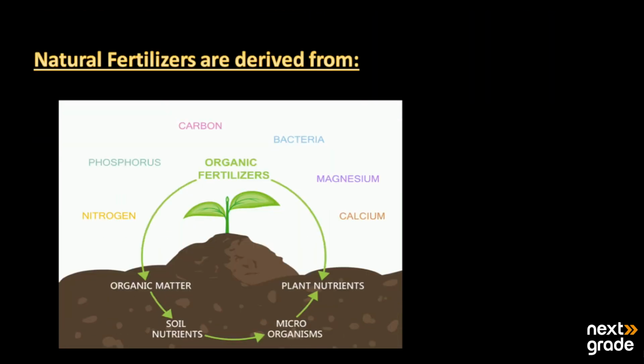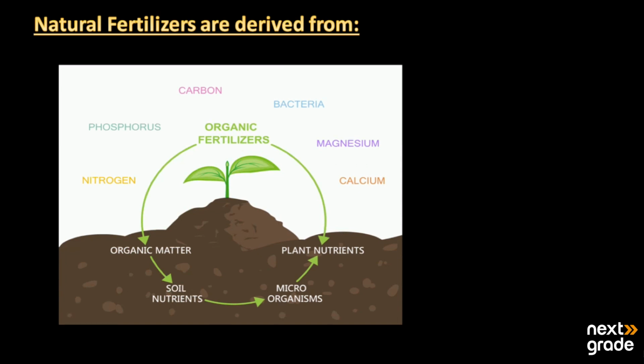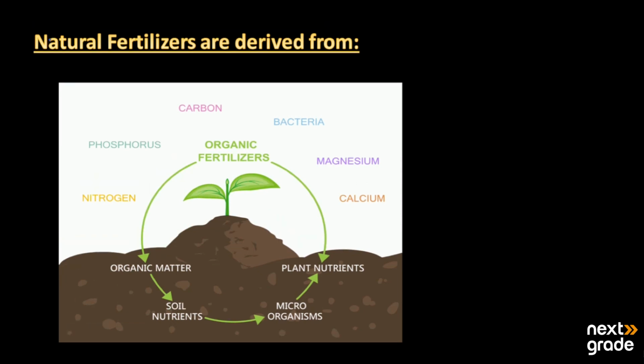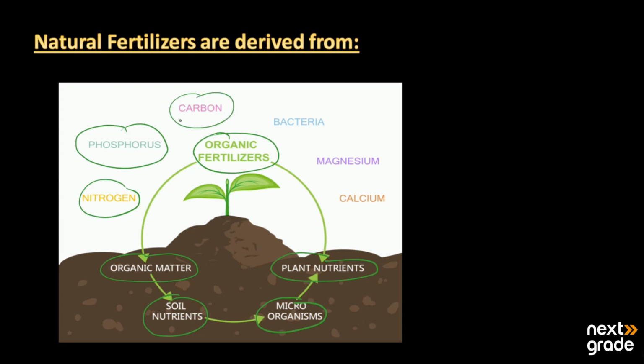So the natural fertilizers are basically derived from where? This is the answer to this question. We have the organic fertilizers. All the organic matter that is added into the soil provides the soil with nutrients through the use of microorganisms. Now, organic fertilizers are basically plant nutrients. What type of nutrients do they have? They may contain nitrogen, phosphorus, carbon, different types of bacteria, magnesium, and calcium. All can be present in natural fertilizers, and these fertilizers are known as organic fertilizers.